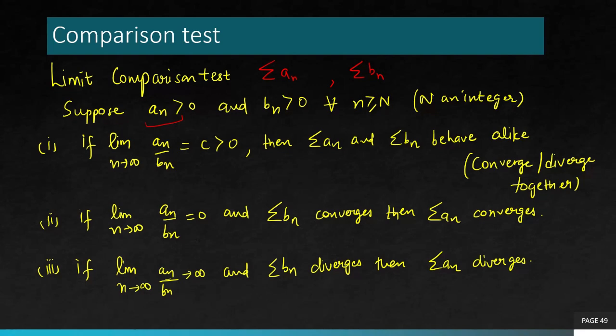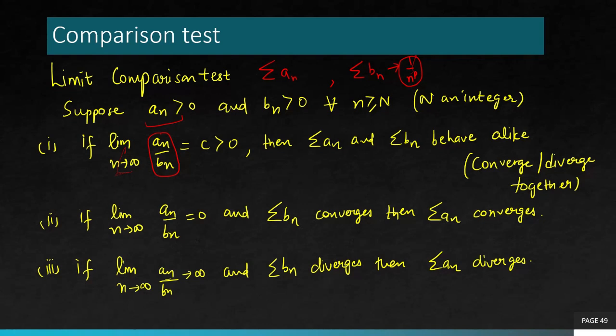Usually bn is a known series, and the most common choice for bn is the P series, because P series fall into a category for which we immediately know whether it's convergent or divergent. You can also use a geometric series for comparison, but most examples use P series. So how do you then compare? You take this ratio an over bn and compute the limit as n goes to infinity, and depending upon what it turns out to be, you make the conclusion.